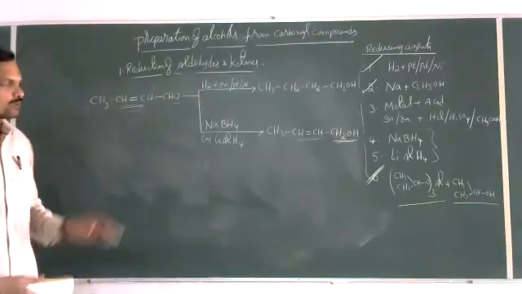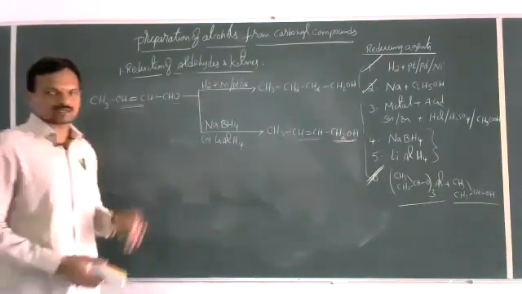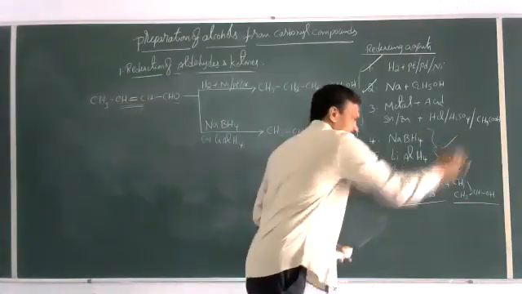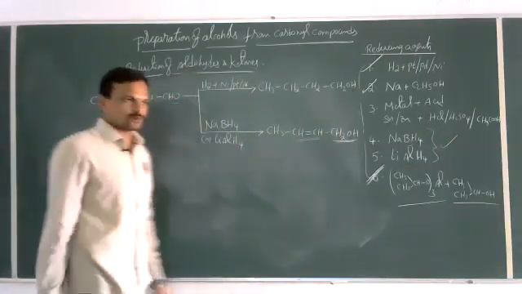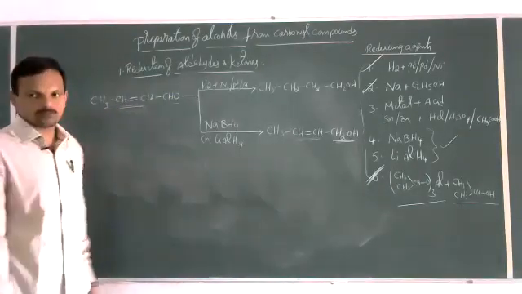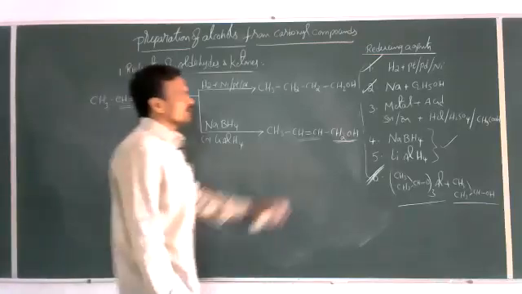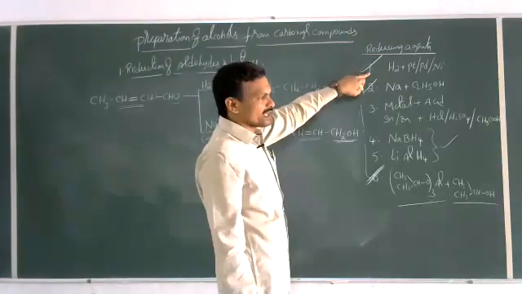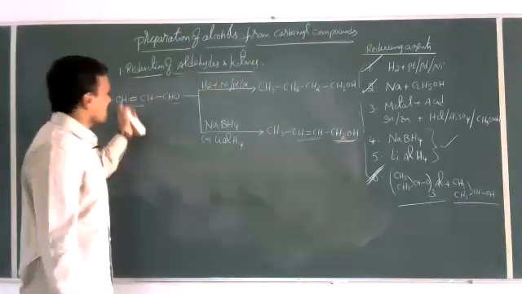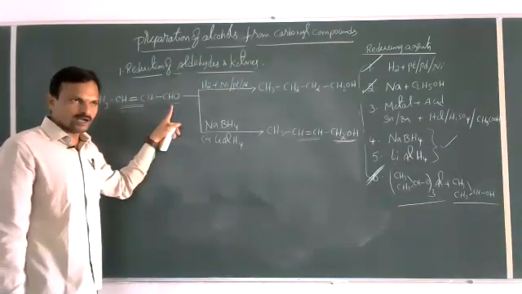So whenever you want to prepare unsaturated alcohols from unsaturated aldehydes or ketones, we use NaBH4 or LiAlH4, and those reduce without affecting the unsaturation of the given compound. Whereas catalytic reduction can reduce both the unsaturation as well as the aldehyde group.